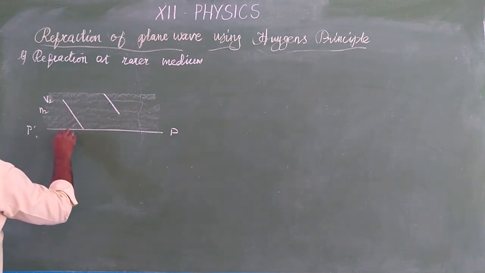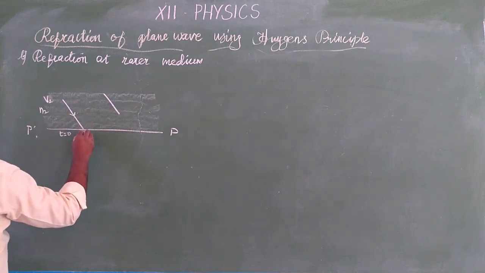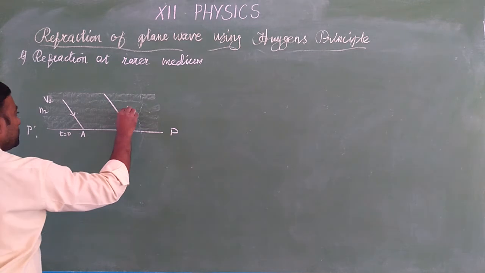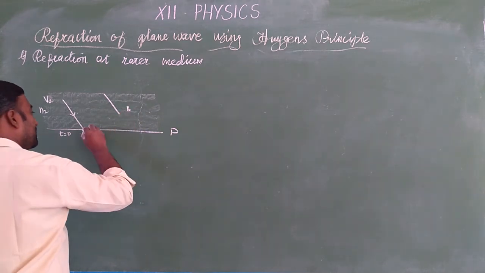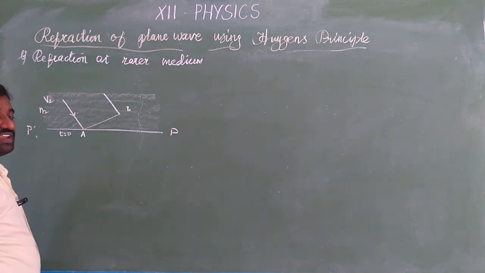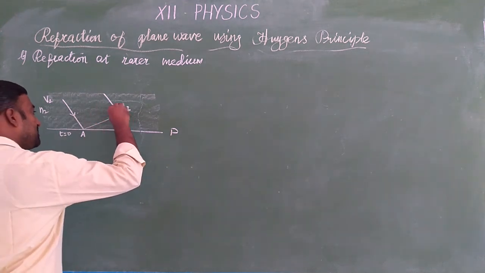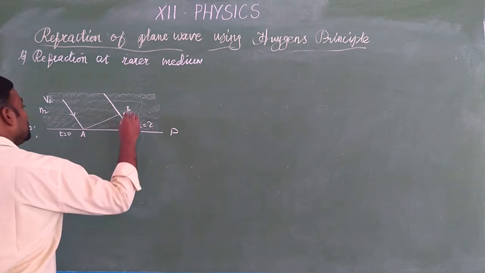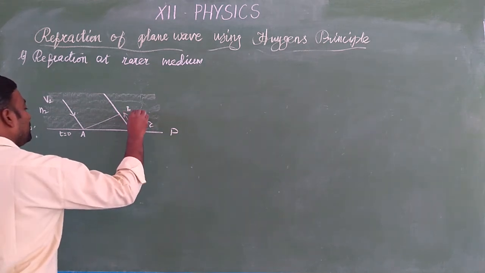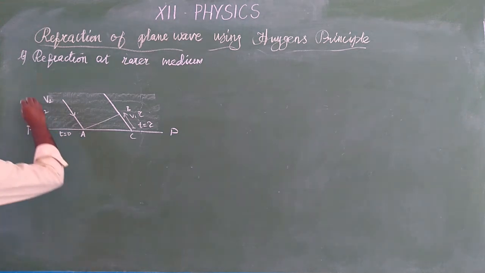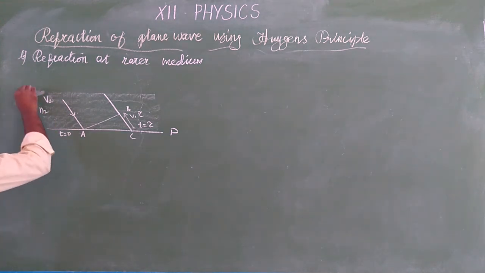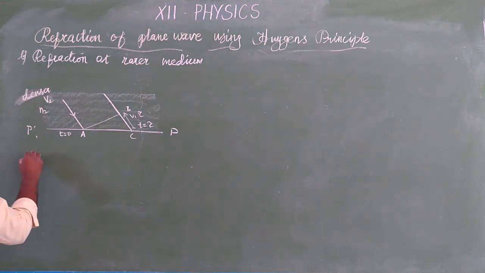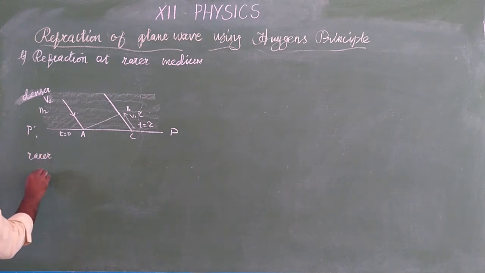When t is equal to 0, the incident ray reaches a point A, and it has come up to B. Then at a later time, we are going to draw the plane wavefront. This is a plane wavefront. Then at a later time t is equal to tau, it reaches C, and this distance is V1 tau. So the first medium is optically denser medium, and the second medium is optically rarer medium having the refractive index N1 with the speed V1.